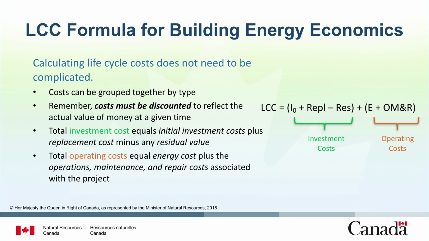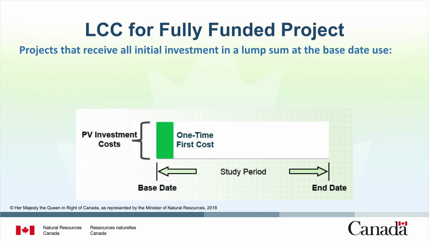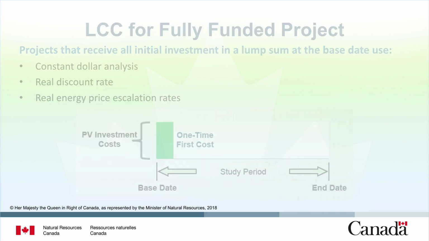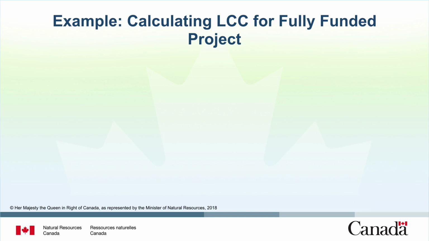The next part of the module will look at how to calculate these values for two types of projects: fully funded and financed. First, we'll walk through how to calculate LCC for a fully funded project, which typically receives all initial investment costs in a lump sum at the base date. The LCC for fully funded projects should use constant dollar analysis with a real discount rate and real energy price escalation rates. Here is an example that shows how to calculate the life cycle cost for a fully funded project.